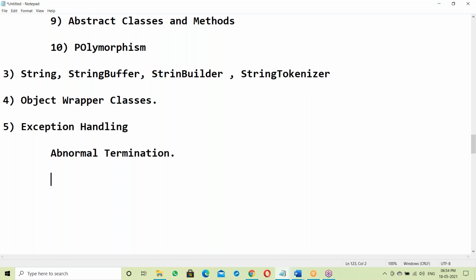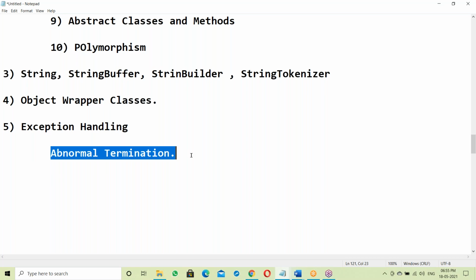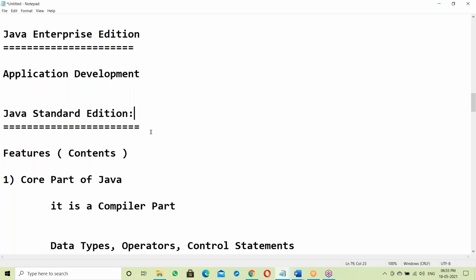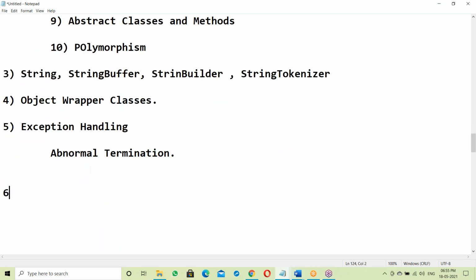Why those reasons? Suddenly something happens in the application, so a message is displayed on screen. That message is nothing but an exception. Whenever an abnormal termination situation or abnormal condition comes in the application, it displays one message: wait for some time, please submit later, resubmit again. That is nothing but exception handling. Exception handling is one of the features of Java SE.